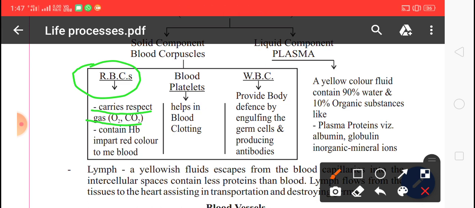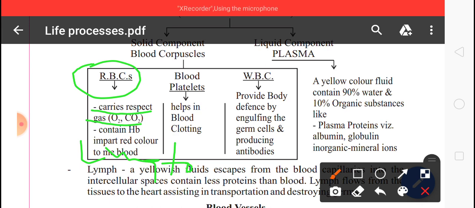Red blood cells carry oxygen from the lungs to all parts of the body. Keep in mind, from lungs to all parts of the body. It is actually the hemoglobin present in the blood cells which carries oxygen in the body. Hemoglobin performs a very important role in carrying oxygen from the lungs to the tissue. Hemoglobin also carries some of the carbon dioxide from the body tissue to the lungs.